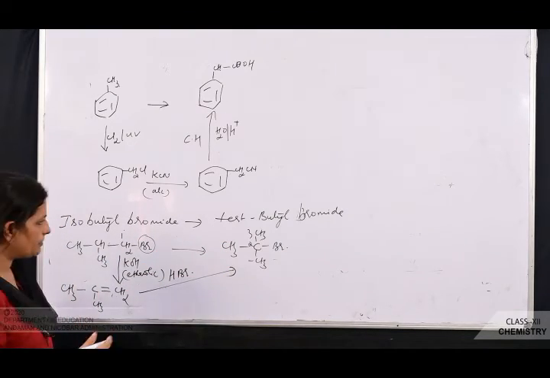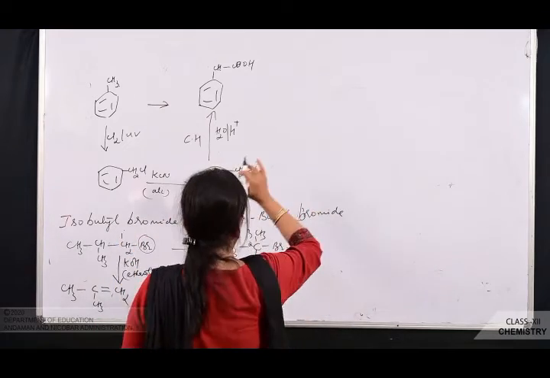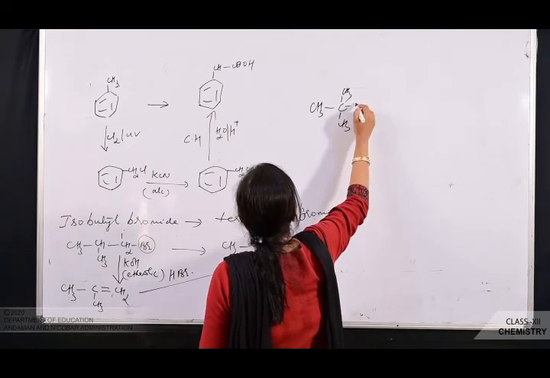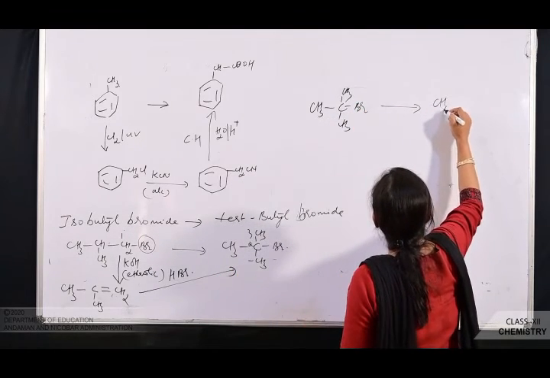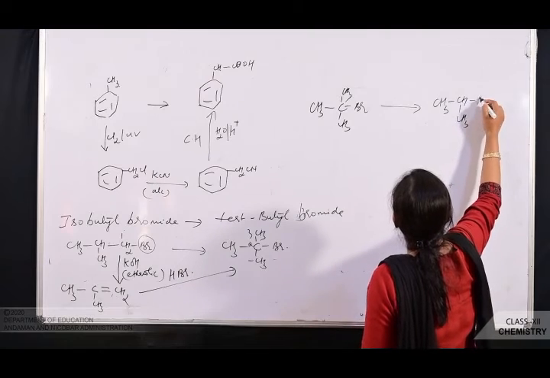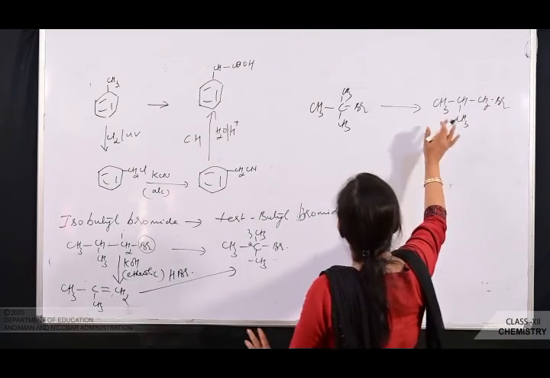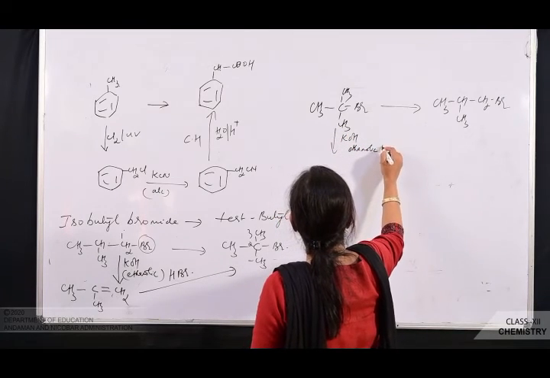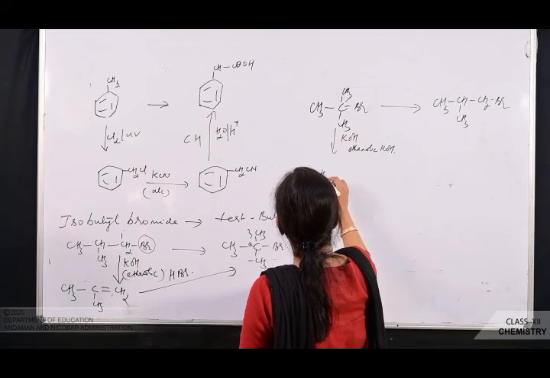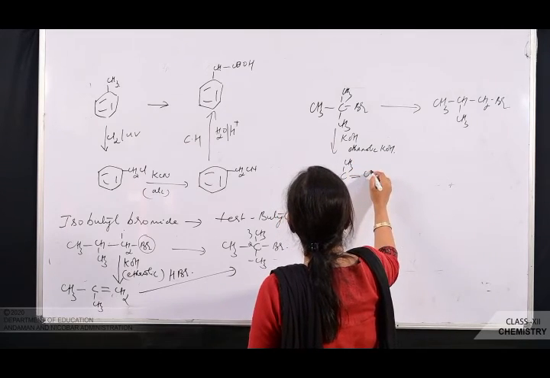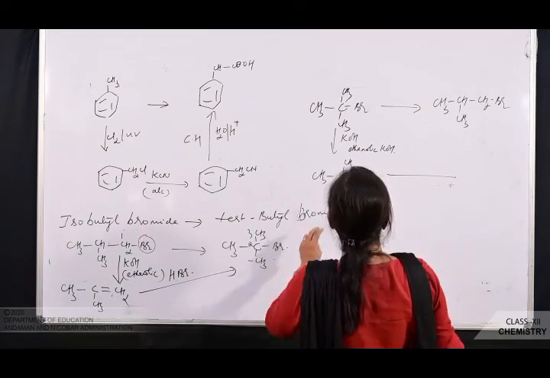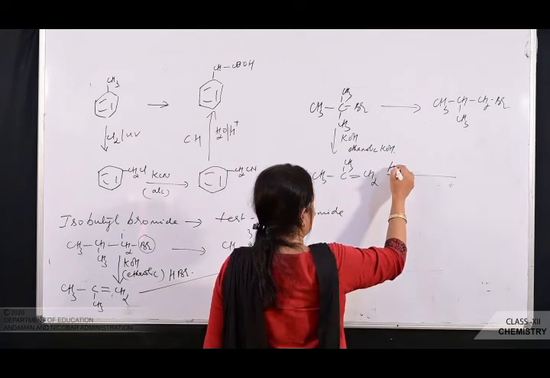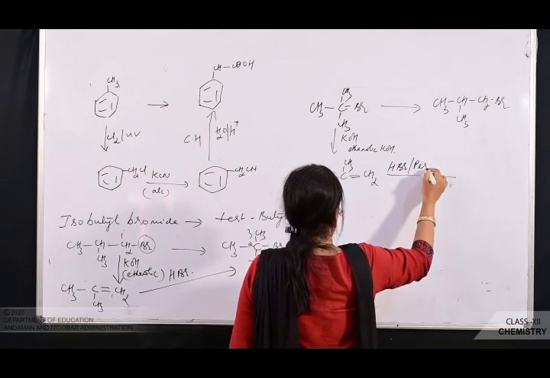Now the reverse is also possible. That is, tertiary butyl bromide can be converted to isobutyl bromide. Again here what are you going to do? The position is changing, so you will treat it with ethanolic KOH. You will get CH3, CH3, double bond CH2. And then you will do what? Here Br is going to which carbon atom? The carbon with more hydrogen atoms. So it will do which reaction? Anti-Markovnikov addition of HBr in presence of peroxide.